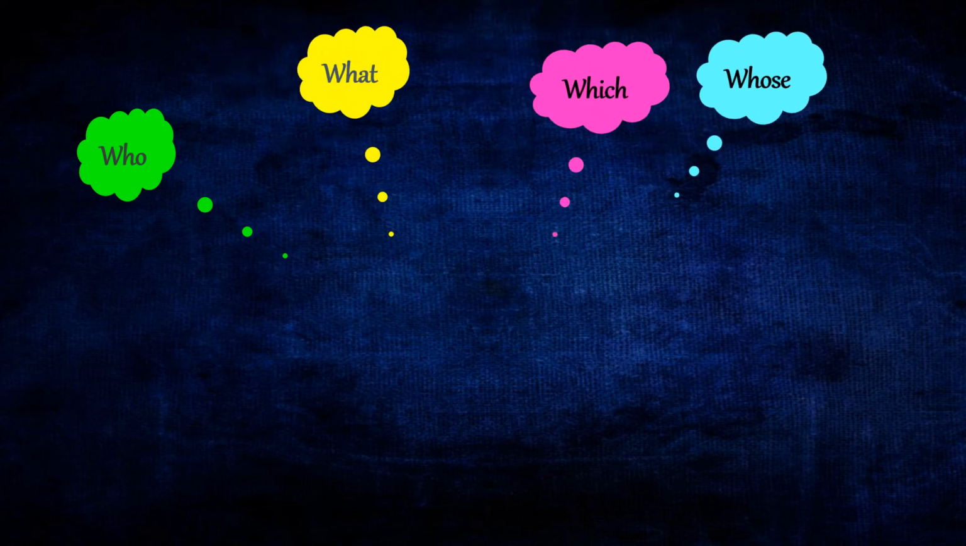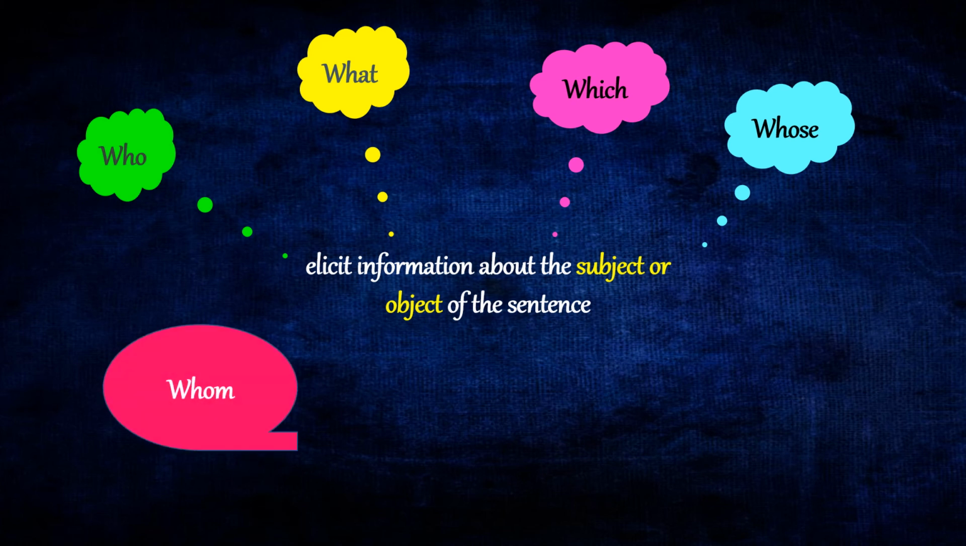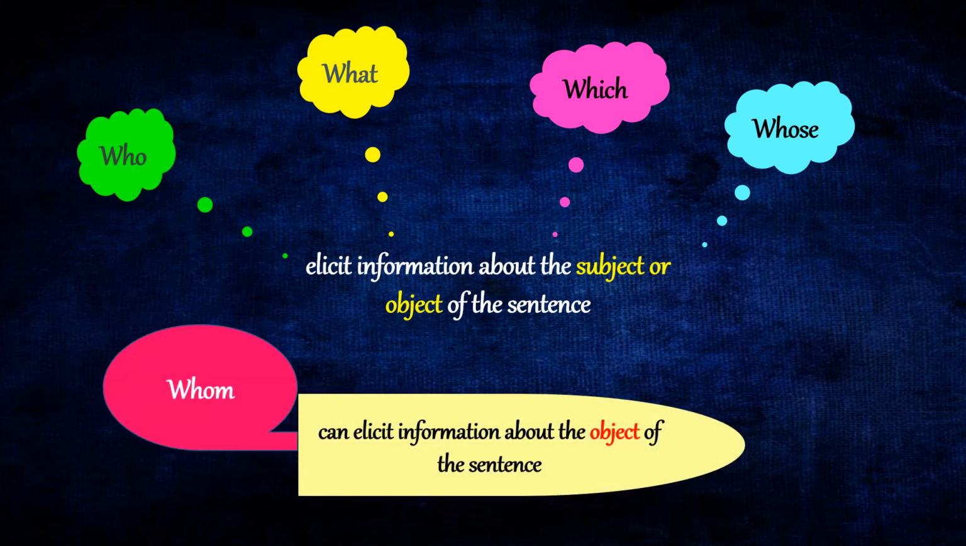Now let's take a look at these words: who, what, which, whose. They get information about the subject or object of the sentence, whereas whom can elicit information about the object of the sentence only.